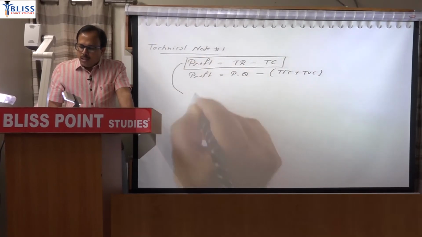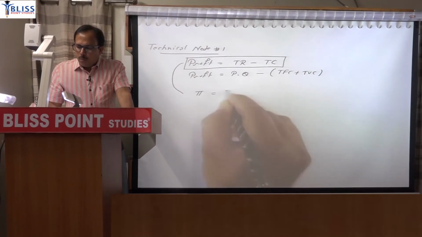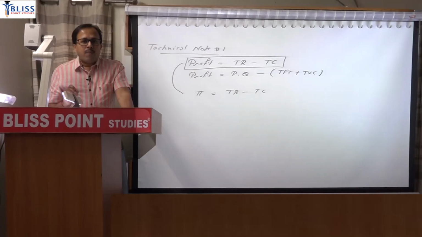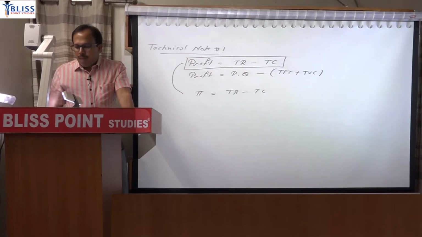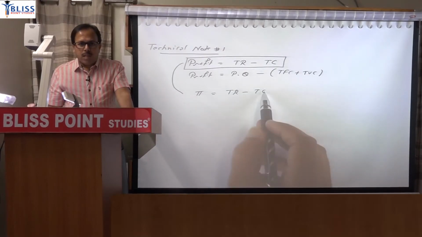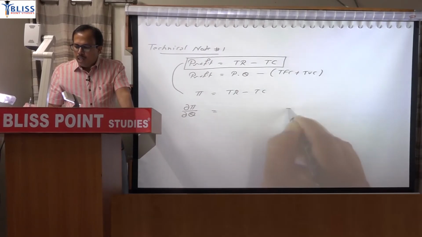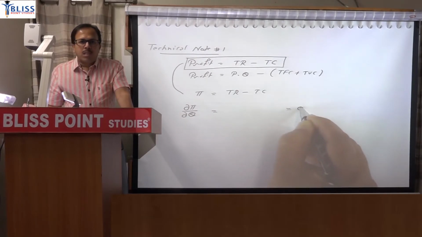You can denote profit by symbol pi. So profit is TR minus TC. And we have to decide the profit maximizing quantity. We want to know how much is the profit maximizing quantity. To maximize profit and to know the profit maximizing quantity, mathematically you differentiate that function with respect to quantity and equate it to 0. That is the maximizing condition mathematically.